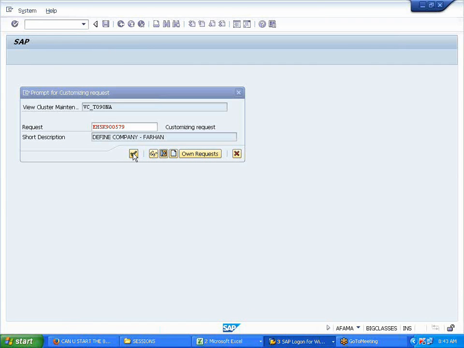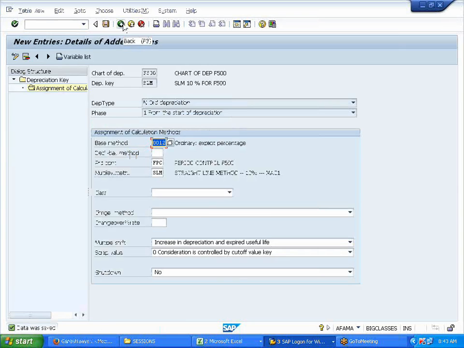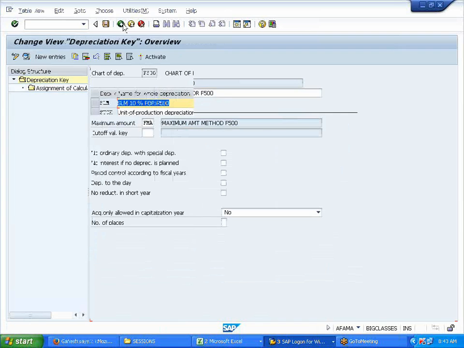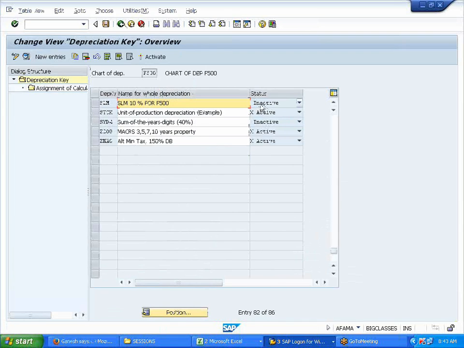I'm going back. Back, back. What is the status here? Inactive. Select this, click here, activate. Just ignore the message. Just save it.